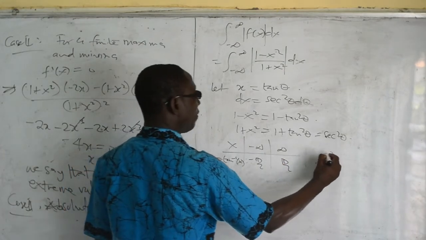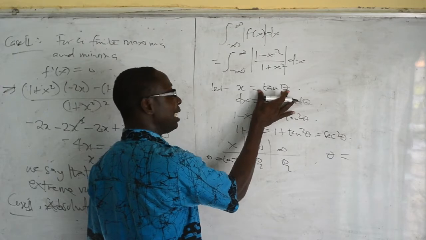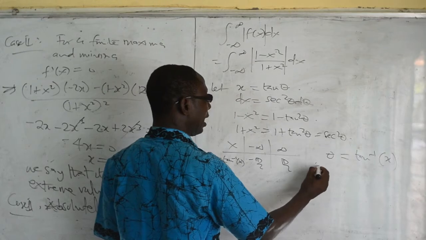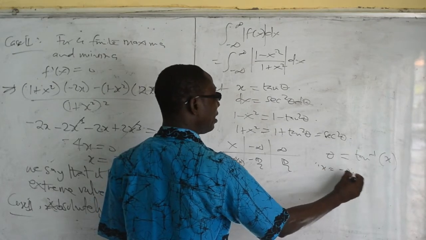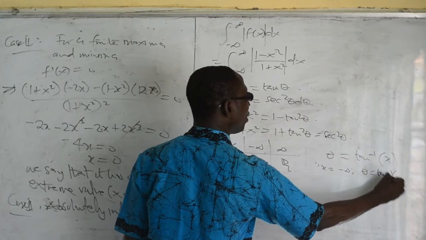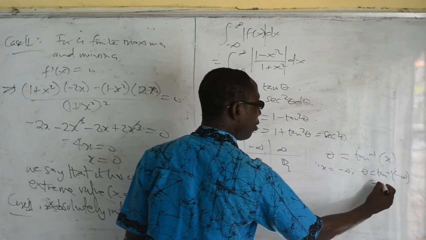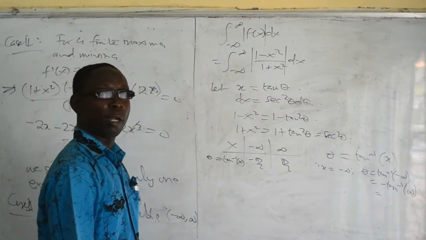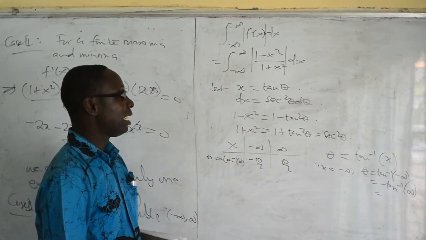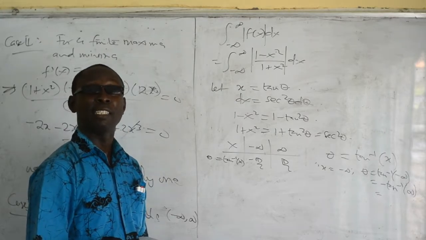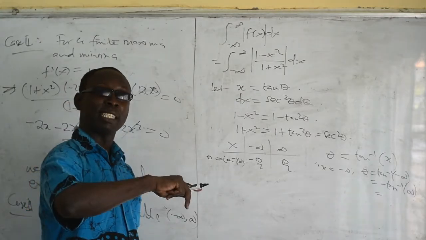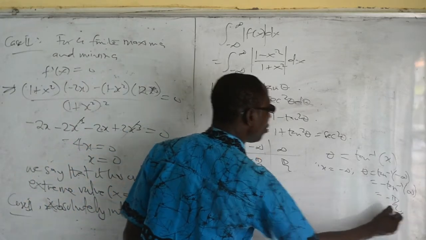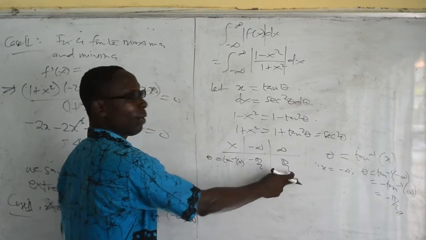What I'm saying is that if I make theta the subject here, theta is the same as tan inverse of x. So when x is equal to negative infinity, I'm going to have theta is equal to tan inverse of negative infinity, or negative tan inverse of infinity. Now, what is tan 90? When we were in SHS, we used to say that tan 90 is infinity. So if tan 90 is infinity, tan inverse of infinity is 90. So we have minus pi over 2. So that explains why we have this.